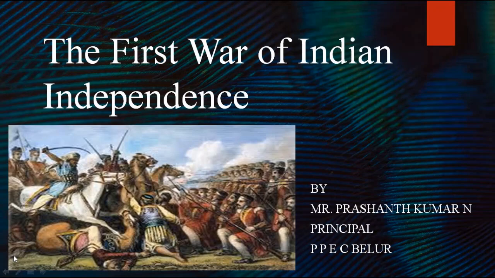The British occupied India. To occupy India, they followed the policy of subsidiary alliance and doctrine of lapse. Mainly, they occupied through these policies. As a result, their method of administration made the Indians unhappy, and many tortured Indians started to revolt against the British.